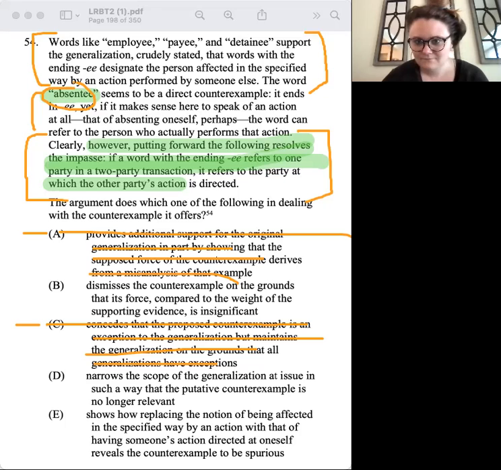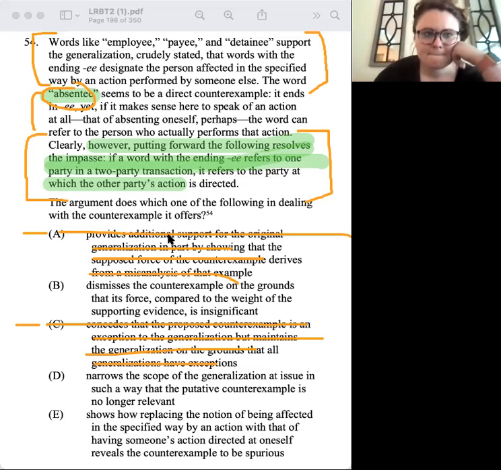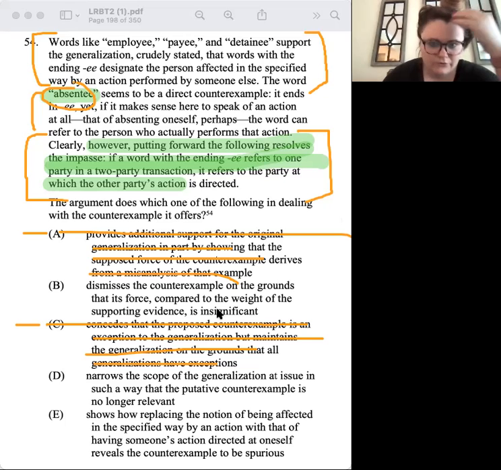Okay, "dismisses the counterexample." You know what? Actually, I wonder if you looked at this through the right conclusion too. Honestly, I just flagged it. Before reading B, I bet some people don't understand that you're looking at it through the eyes of absentee. Yeah, I didn't. Clearly, that makes more sense. Your answers aren't as ridiculous if you look at it that way. I completely missed the absentee thing. All right, so then go with B.